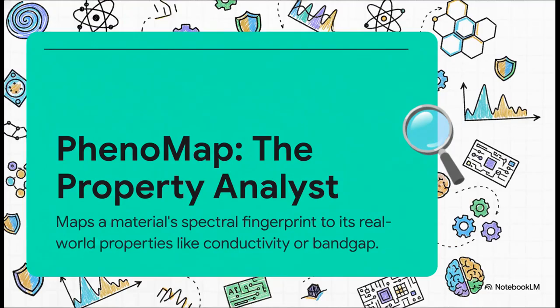And finally, we have PhenoMap, the property analyst. So once the RPU fabric confirms a material can actually exist, PhenoMap steps in. It takes that unique spectral fingerprint, that barcode we talked about, and tells us what the material can actually do. Is it a good conductor? Is it super strong? Is it transparent? This is what tells us if our new creation is actually useful for anything.